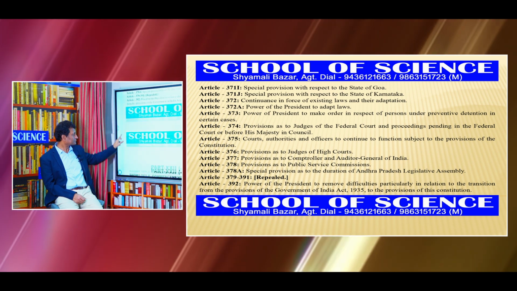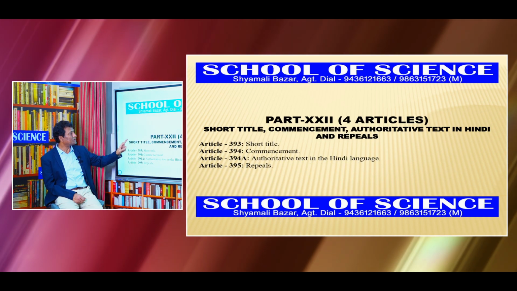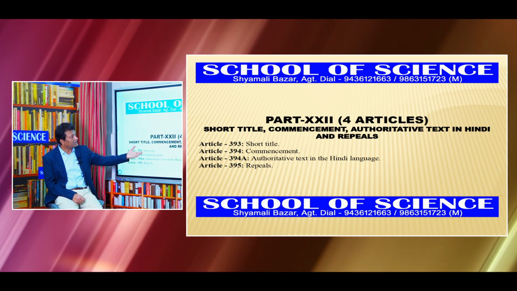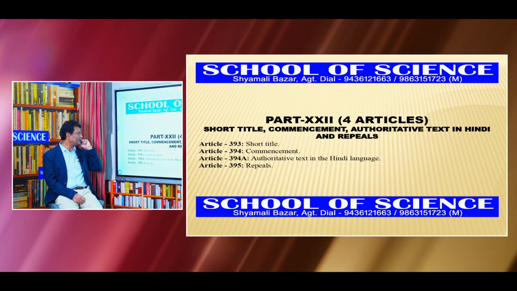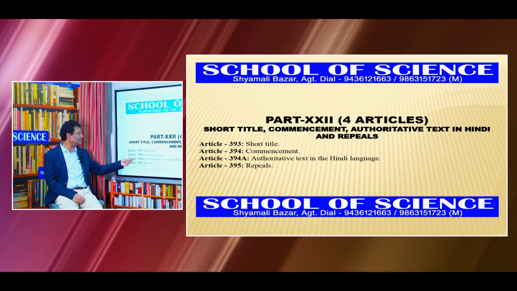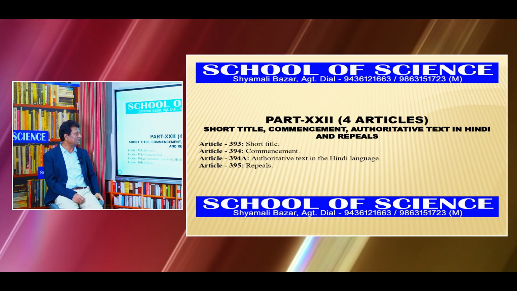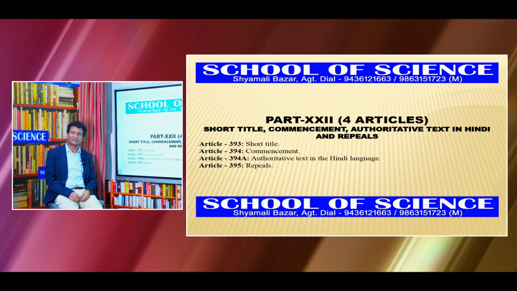Then last is Part 22, having 4 articles: short title, commencement, authoritative text in Hindi and repeals. 393 is short title, 394 is commencement, 394A is authoritative text in Hindi language and 395 is repeals.